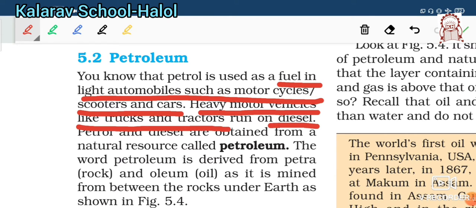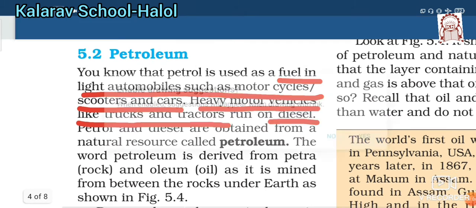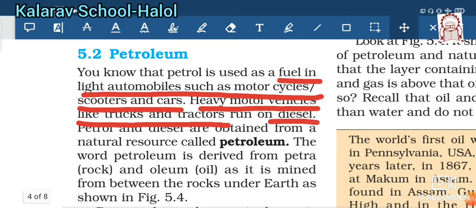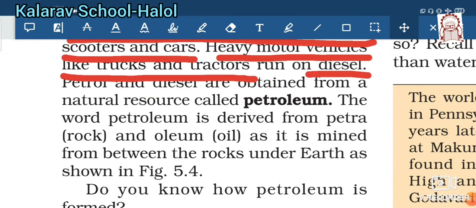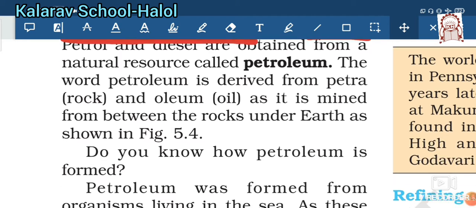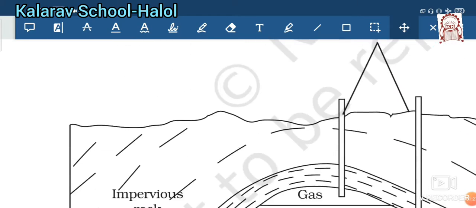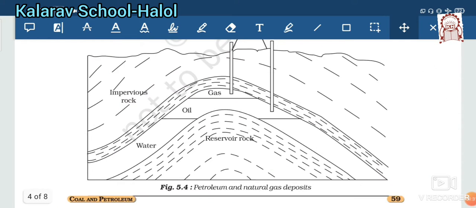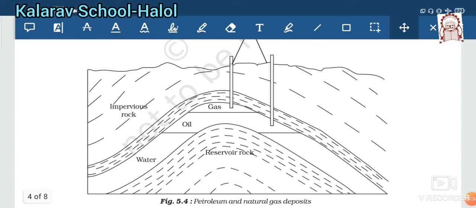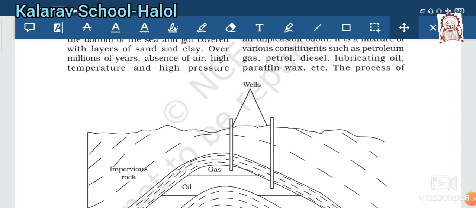So petrol and diesel are obtained from a natural resource that is called petroleum. The word petroleum is derived from two words, petra, which means rock, and oleum, which means oil. So it is mined from between rocks under the earth as shown in the figure. You can see the figure here. So it is obtained from mines of rock.